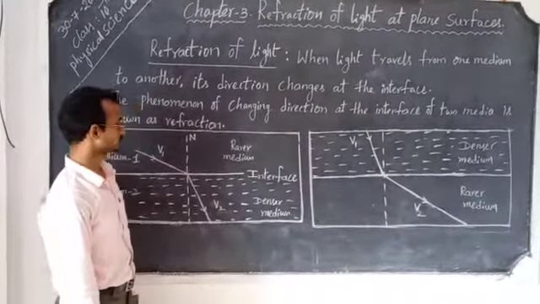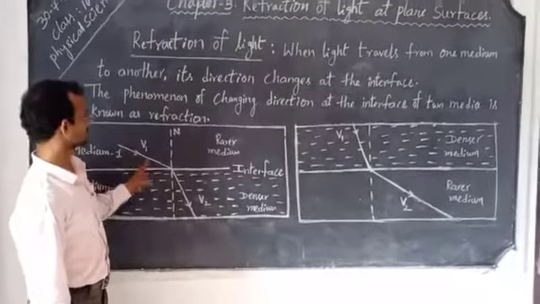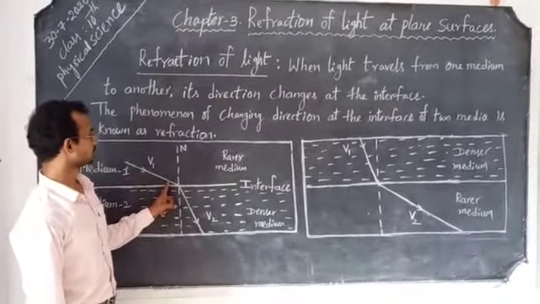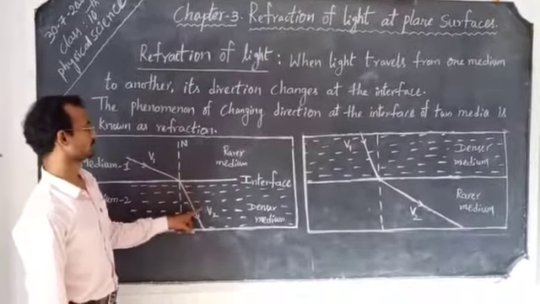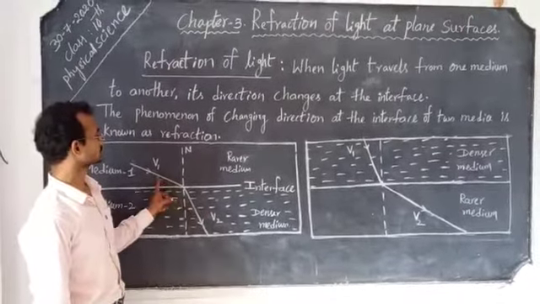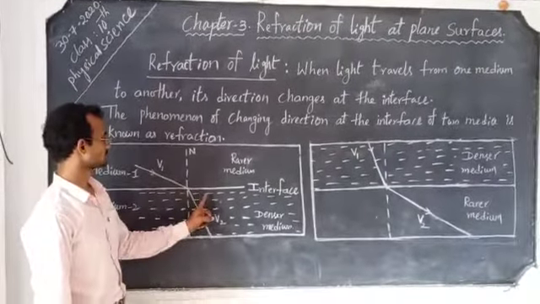The remaining two are transparent material mediums. The definition for the refraction of light is: when a light ray travels from one medium to another, its direction changes. Its direction does not remain the same.